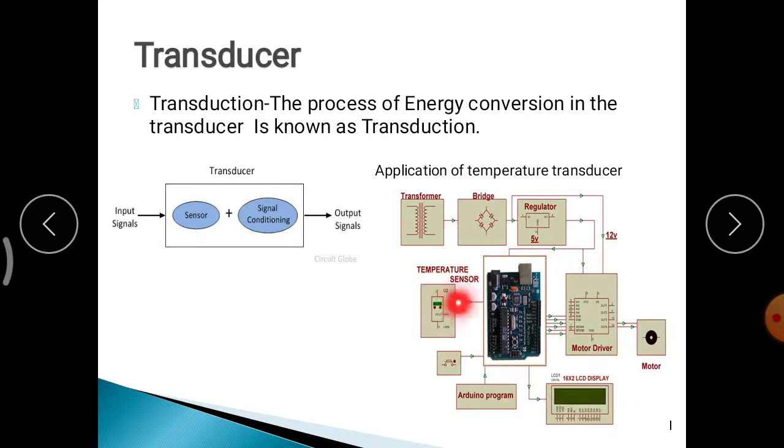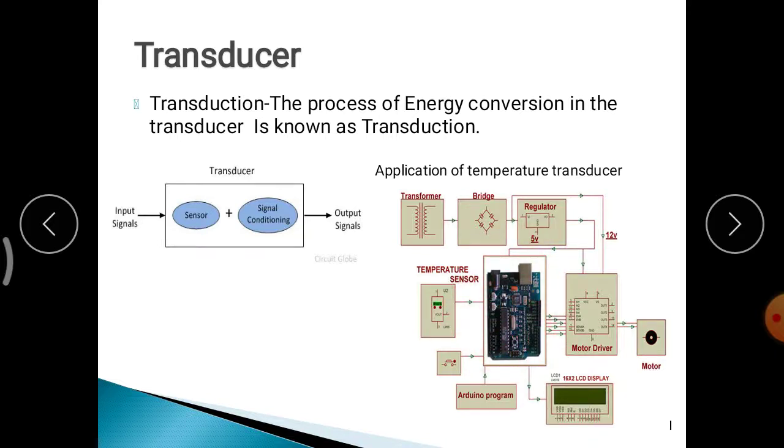For that you need the transducer. Some setting and programming will be there according to the changes in the room temperature. The temperature sensor senses, and the transducer converts the temperature to an electrical signal. That electrical signal you are going to give to your Arduino board.